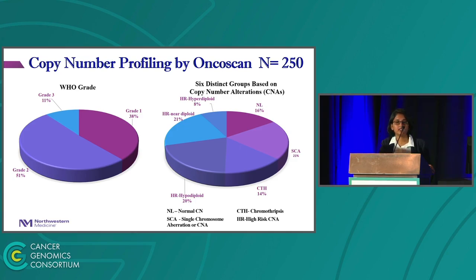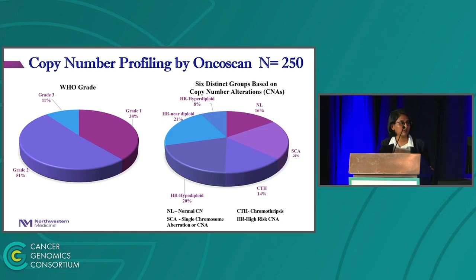So among these 6 categories, 4 of these categories harbored high-risk CNAs, which are chromothripsis, hypodiploid, near diploid, and hyperdiploidy. The chromothripsis was presented as an independent study earlier this year, and in this study, we focused on the remaining 3 categories, which are high-risk hypodiploid category, high-risk near diploid, and high-risk hyperdiploid category.